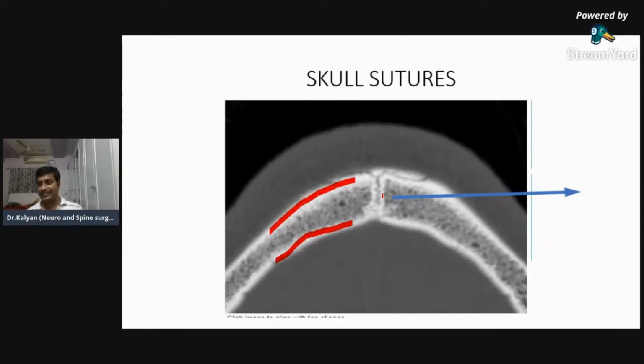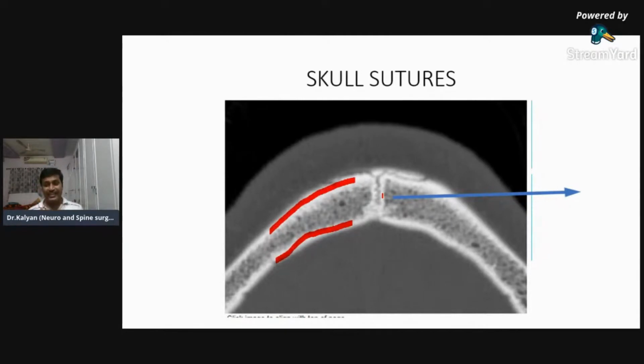Okay, am I clear? Yeah, this is the sagittal suture as Dr. Fayaz has told. So how to differentiate a suture from a fracture? First one, suture line will have zigzag margins. Second one, on either side of the suture line, you can find dense cortical bone. Third one, sutures always lie in the anatomical site. So if there's a line exactly in the midline, most probably that is sagittal suture and not a coronal suture and not a fracture.